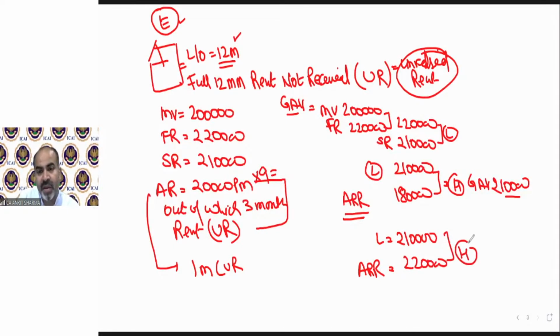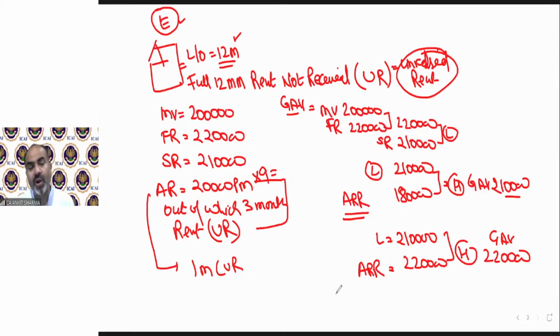So higher value will be 2,20,000. That will be my GAV. So technically you can see there is no difference in case number D and E. Same format. Automatically your ARR will be changed. The ARR in case number D will be for 12 months. ARR in case number E will be for the months we have received the rent. As I told you, you need not mention any case D, E, F or G name in the solution. I'm just trying to explain that if there is a question in which unrealized rent comes, then you have to understand that I just need to take those months rents which have been received. Clear?